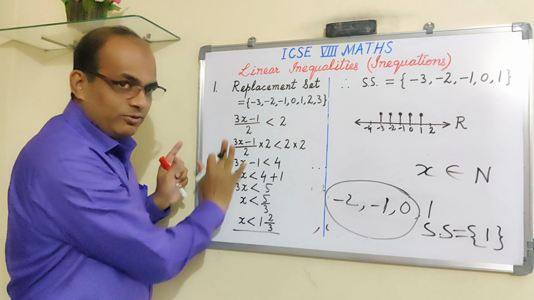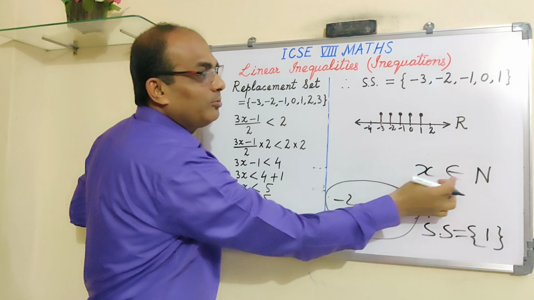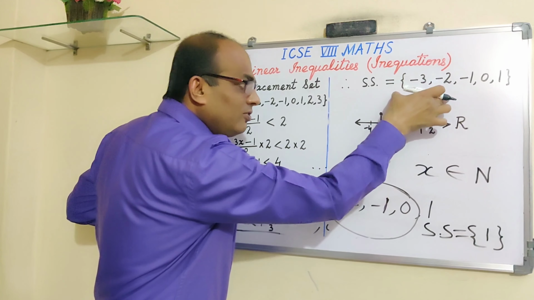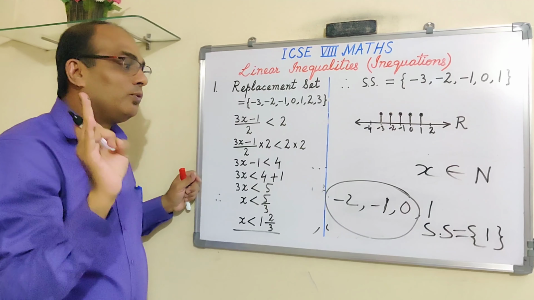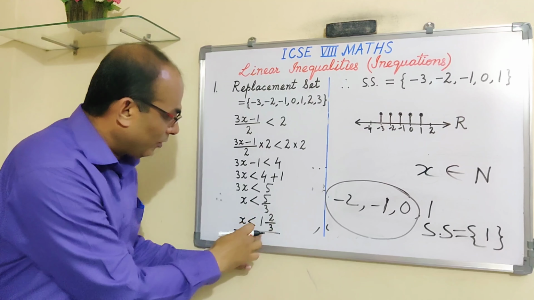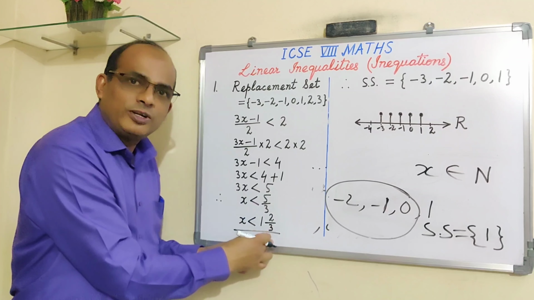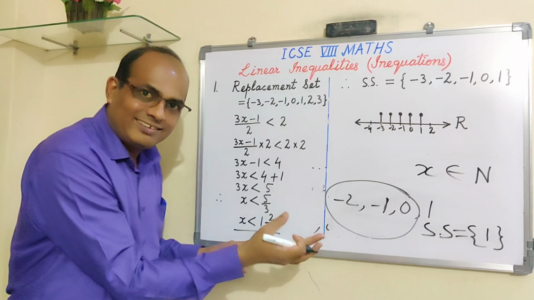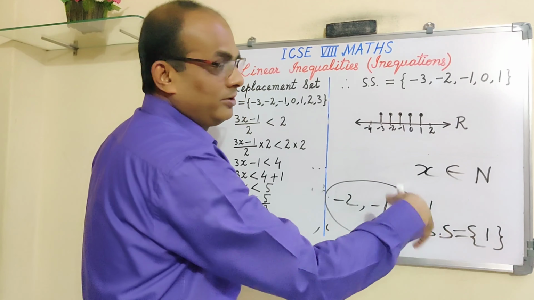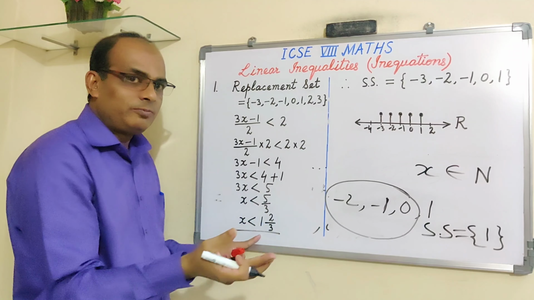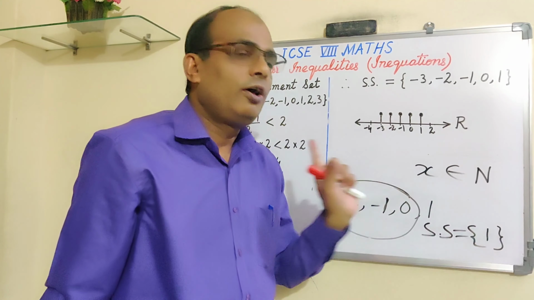For the same question, if we change this condition, instead of this replacement set, if we give x belongs to N, then instead of this solution set, now our solution set is this 1, because 1 is the only natural number which is less than 1 and 2 upon 3, that means 1.66 approximately. Less than that is 1. Right? Of course, because in between 1 and 1.6 there is no natural number. Fine. So in that case your solution set will be 1.